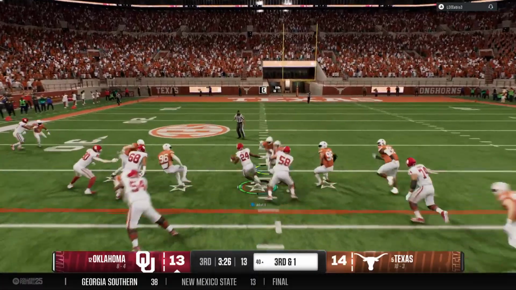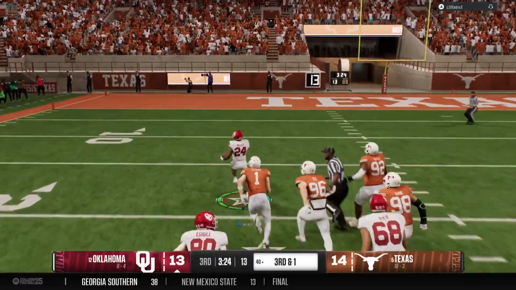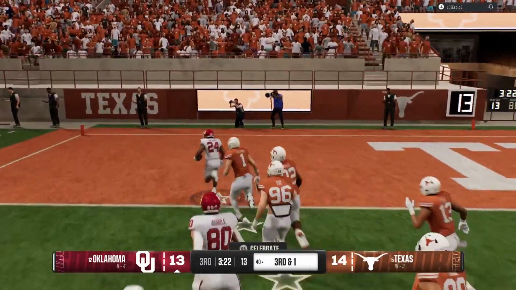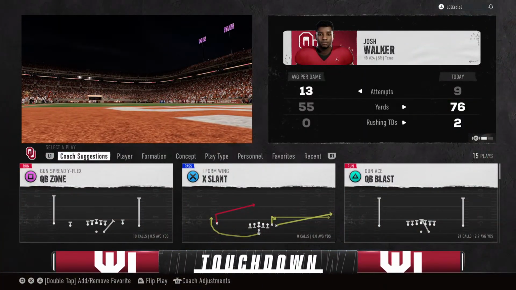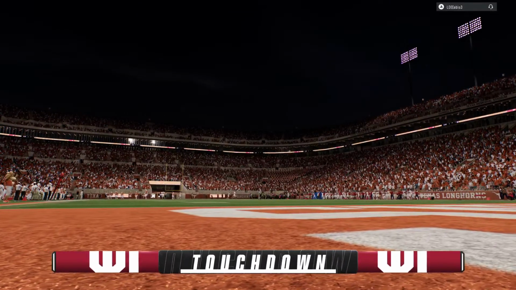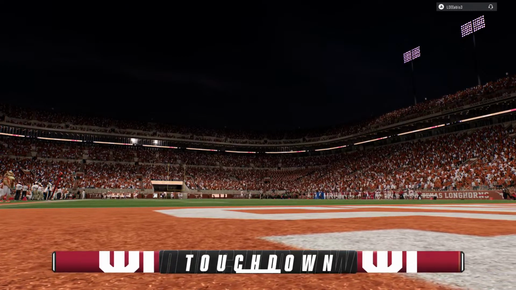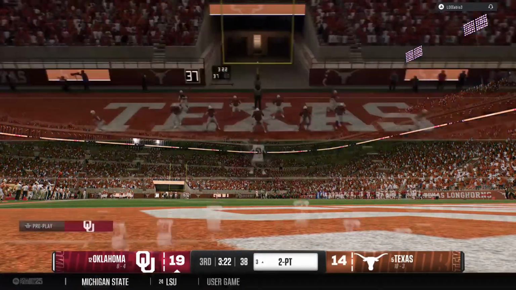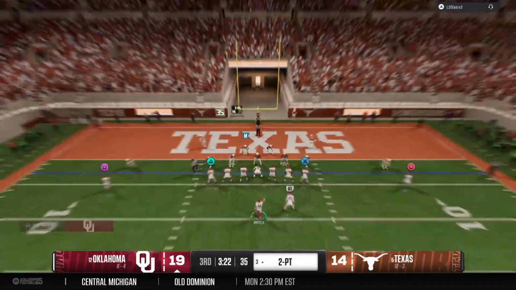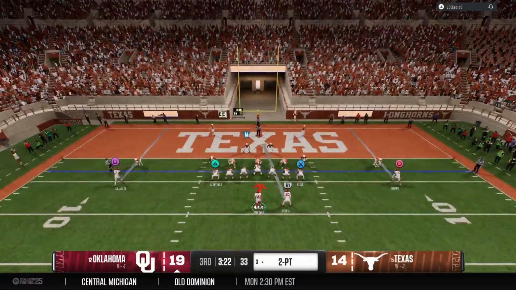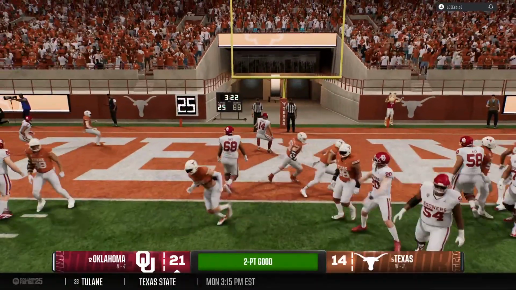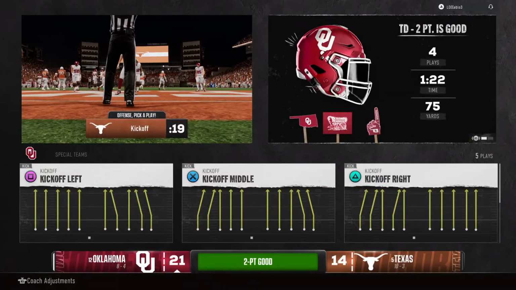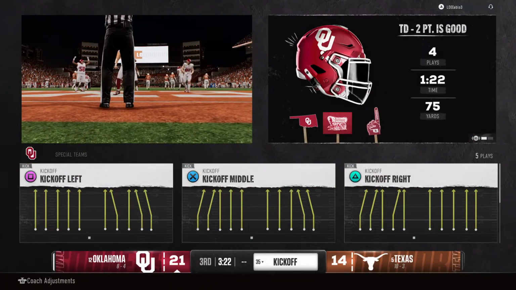They'll try to move the chains here on the ground. Finding some room at the 25. Touchdown, Oklahoma. Will take the lead in the second half. Number 24. Now a 2-point conversion attempt coming up. And the quarterback tucks it and takes off as a design run. And they'll run it into the end zone until they go up by a touchdown here.